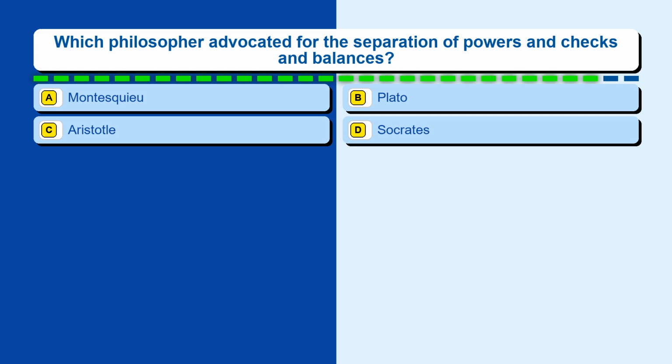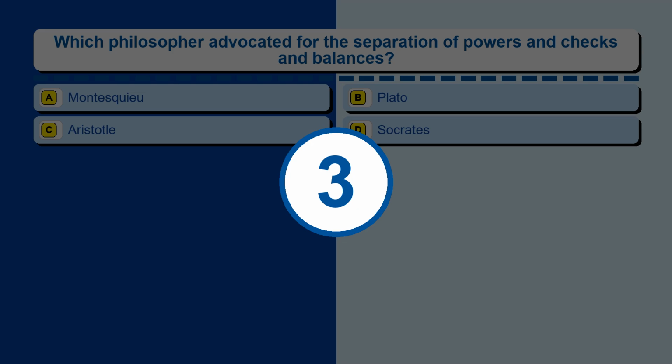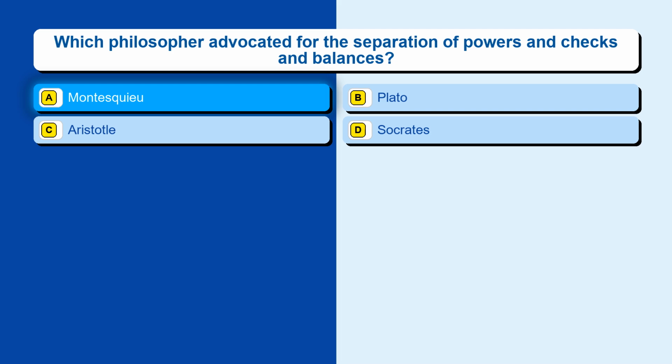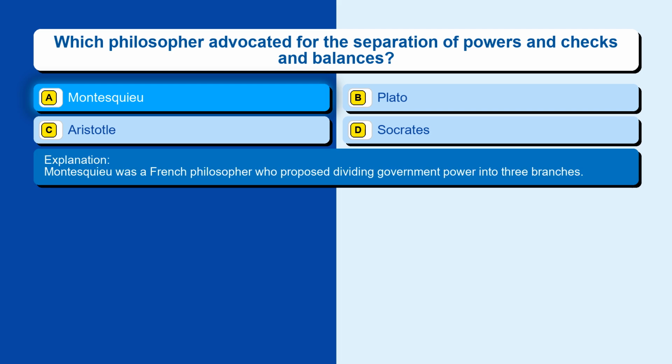Question 2. Which philosopher advocated for the separation of powers and checks and balances? Option A, Montesquieu. Option B, Plato. Option C, Aristotle. Option D, Socrates. The correct answer is option A, Montesquieu. Montesquieu was a French philosopher who proposed dividing government power into 3 branches.